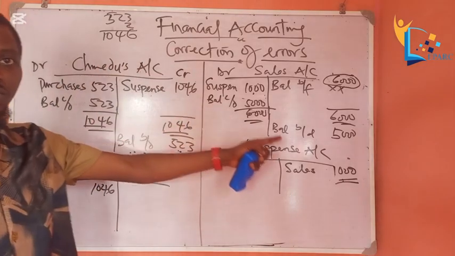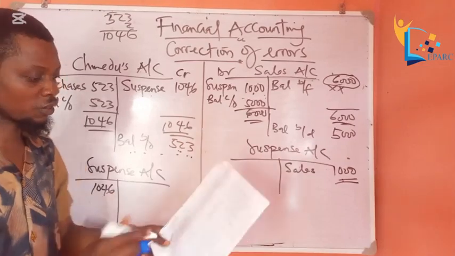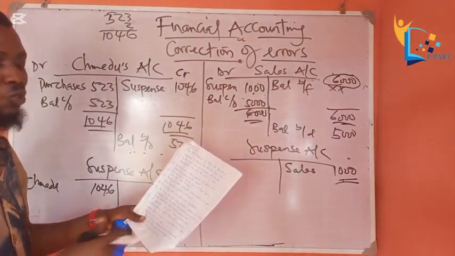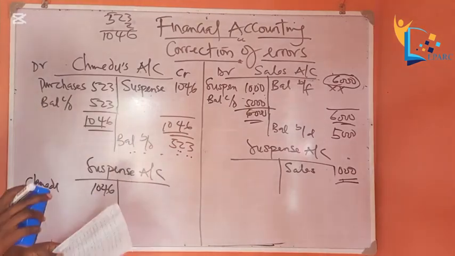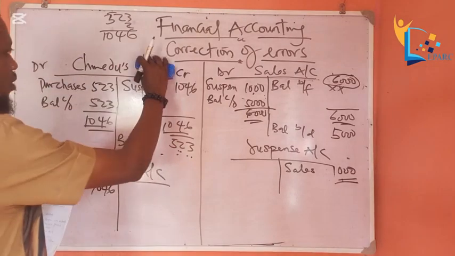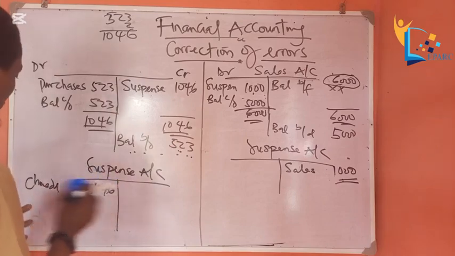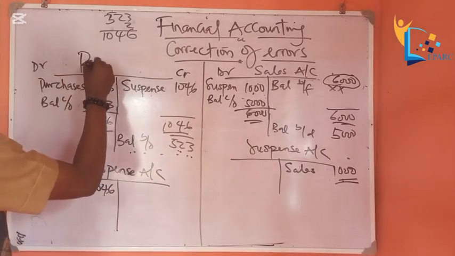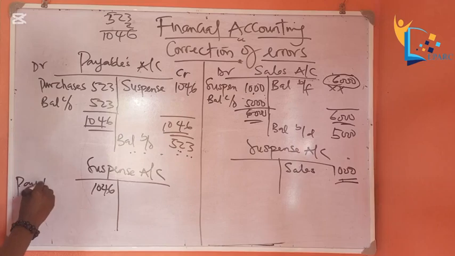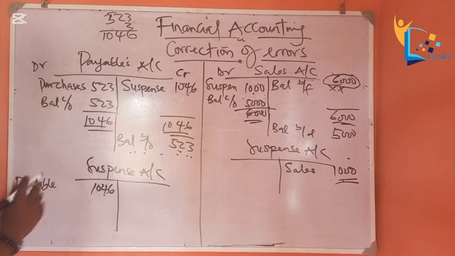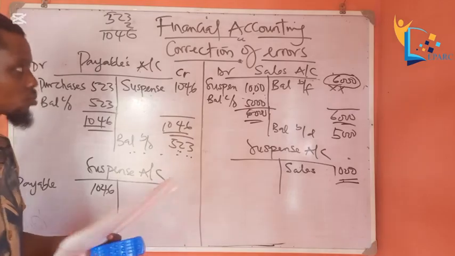So when we are moving to the journal, we will not use Chinedu, we'll use payable, because the question says supplier's personal account. Suppliers in general are known as payables. Okay, let me use payable so that I don't get confused. I used Chinedu to ease your understanding. Payables account. Okay? So we have corrected this error. Let's move on to the next one.